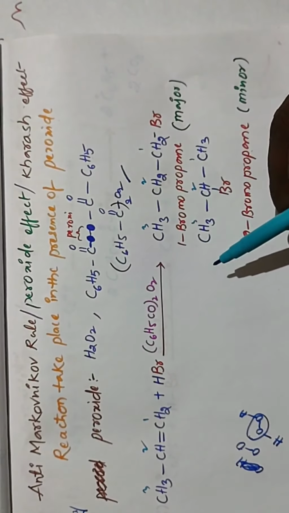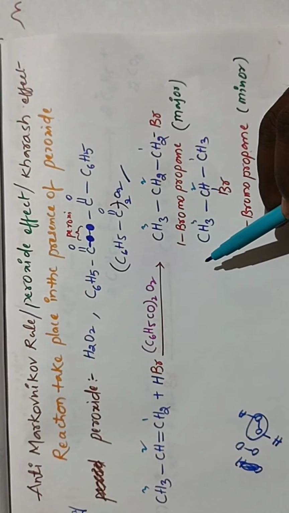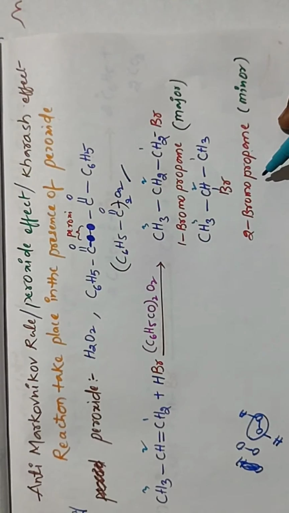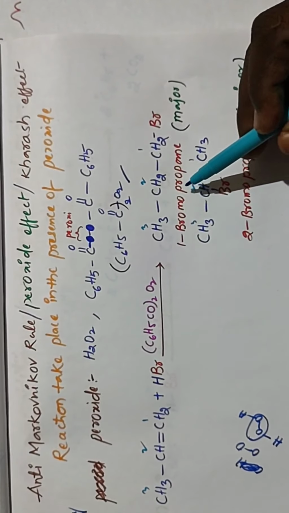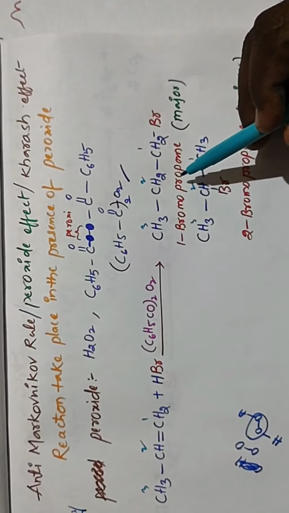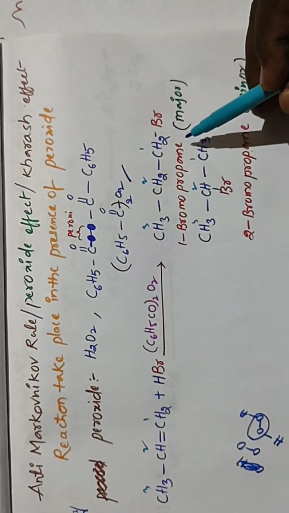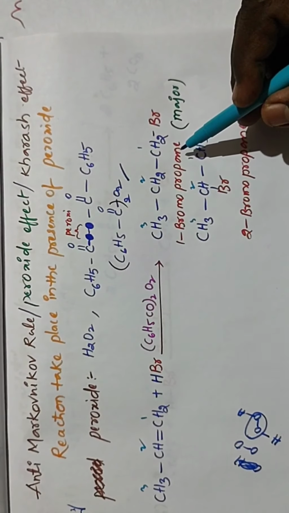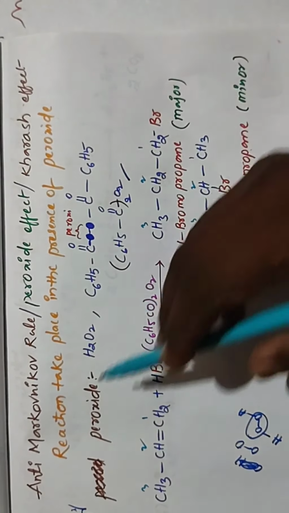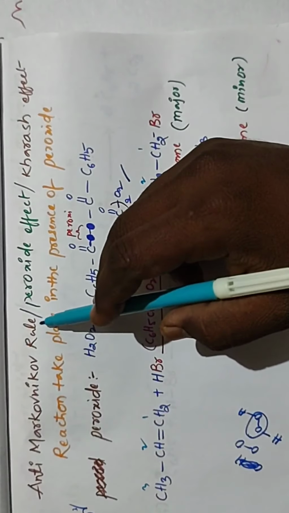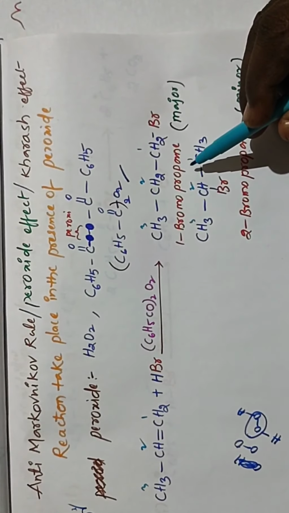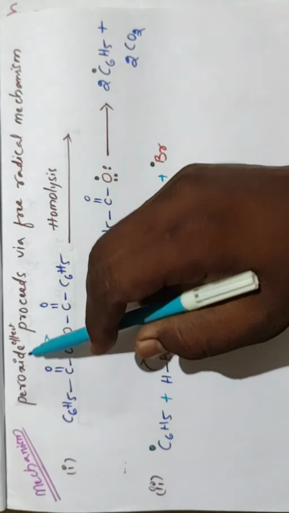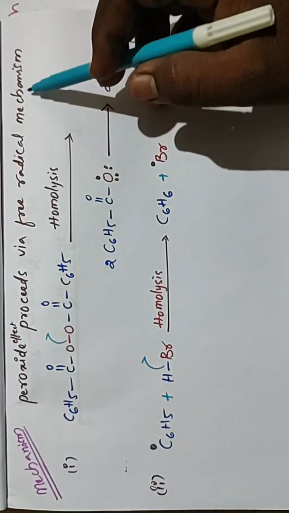But in our last class we discussed the Markovnikov rule, in which 2 bromo propane is the major one and 1 bromo propane is the minor one. So it is the opposite. In this Kharasch effect, we observe 1 bromo propane as the major product, the opposite of the Markovnikov product. That is the reason we call it the anti-Markovnikov rule. The peroxide effect proceeds via a free radical mechanism.